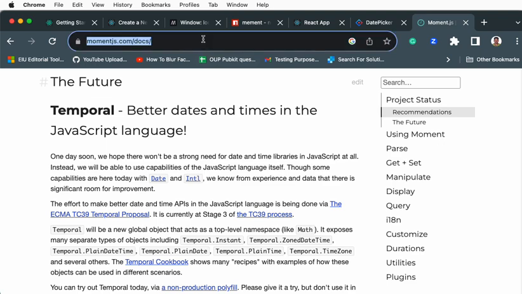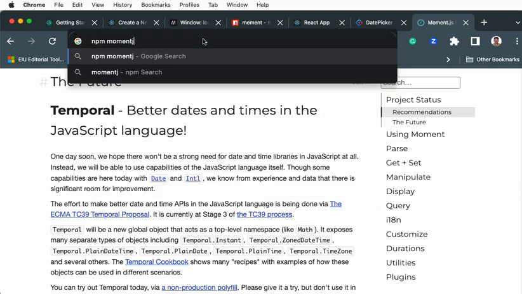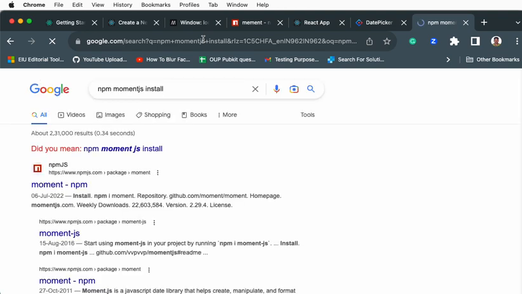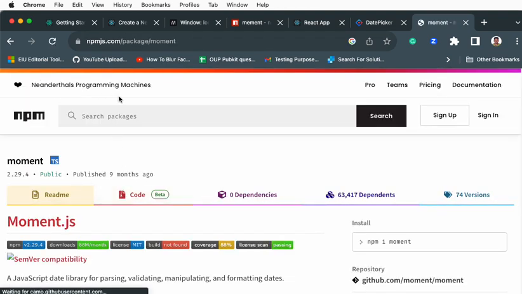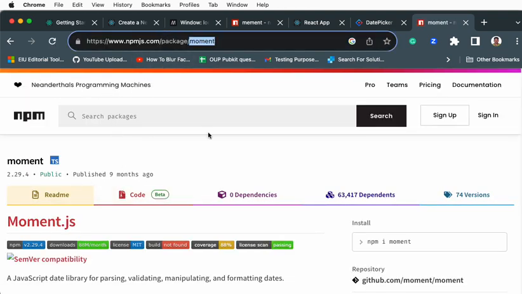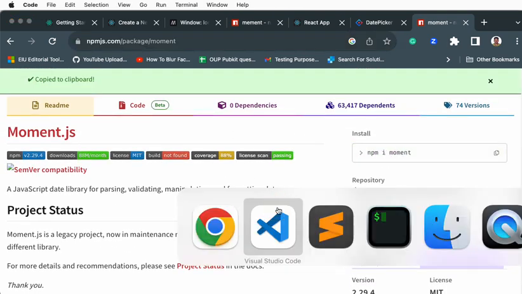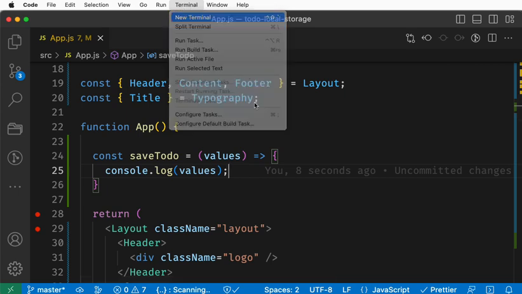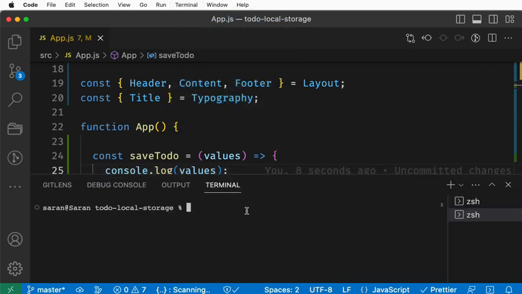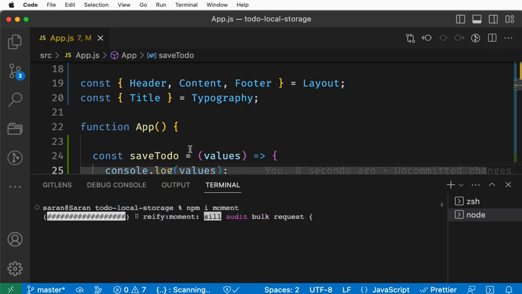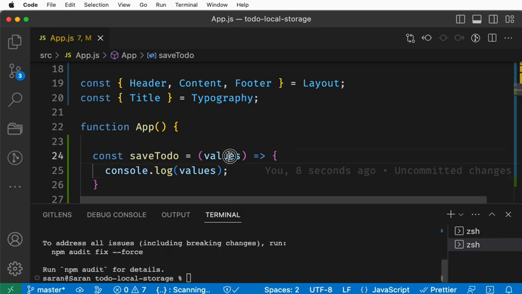I know that command: npm install moment. Do search, and this is the command. I think we should have searched the right name. You see npm, copy it, go to your code or command prompt. You can even open your command prompt, and whenever you run the npm install command, make sure you are in your project folder. Hit enter, and once you hit enter, it will get installed.